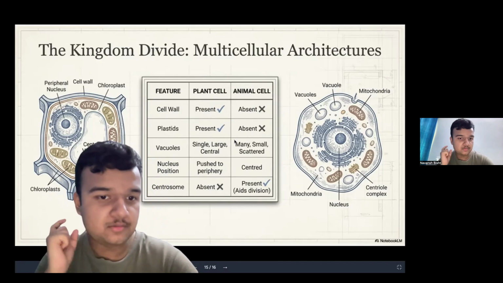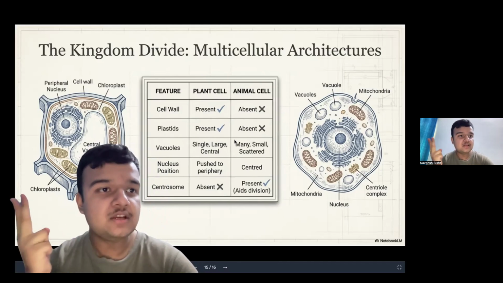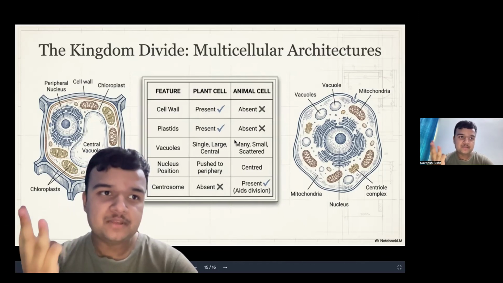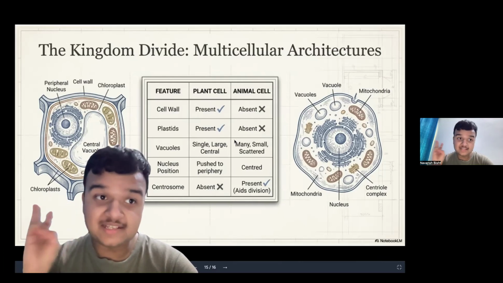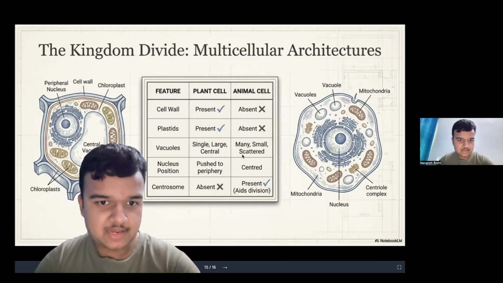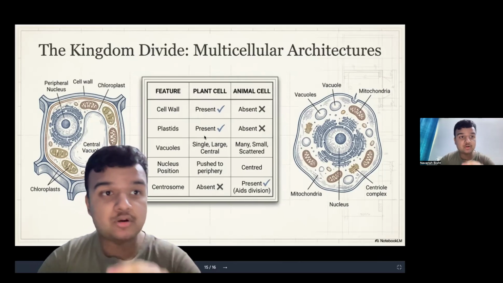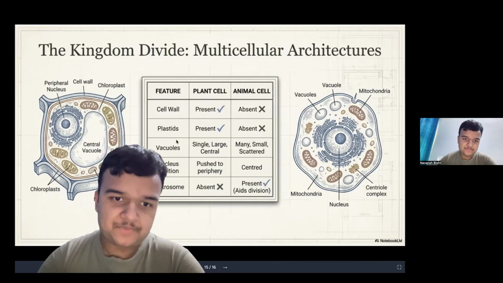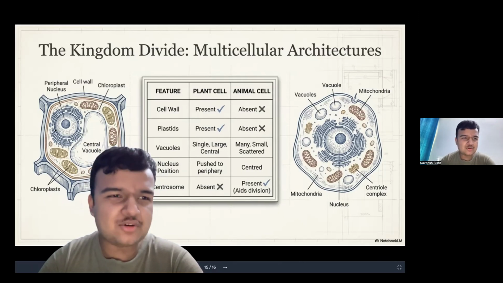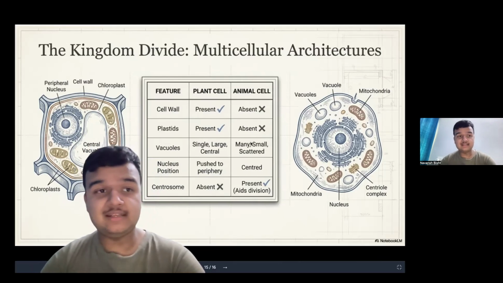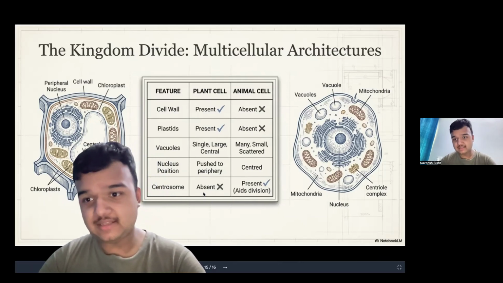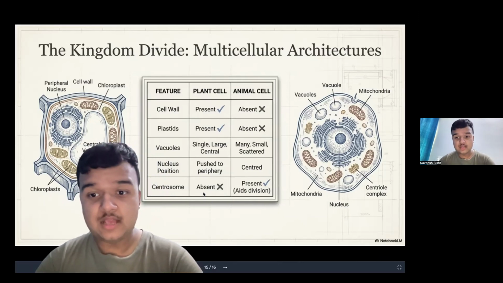Again, the difference between plant cell and animal cell. Number one, the food vacuole size difference. Number two, plant cell has a definite shape, animal cell has an indefinite shape. Plant cell has a cell wall; animal cell doesn't have a cell wall. Plant cell has plastids; animal cell does not. The vacuole pushes the nucleus to the periphery, at the corner, while the nucleus inside the animal cell is centered. Centrosome is absent in the plant cell, while in the animal cell it is present.